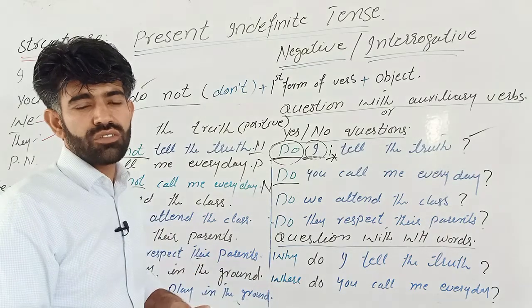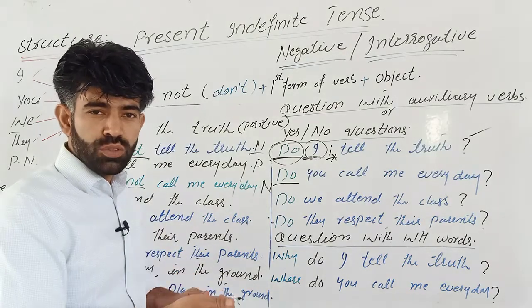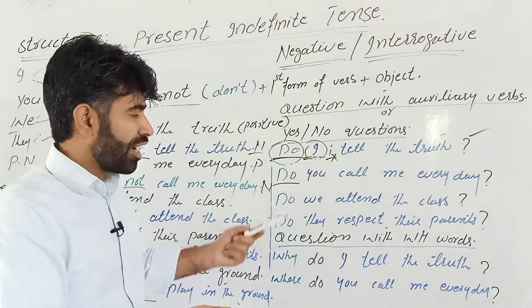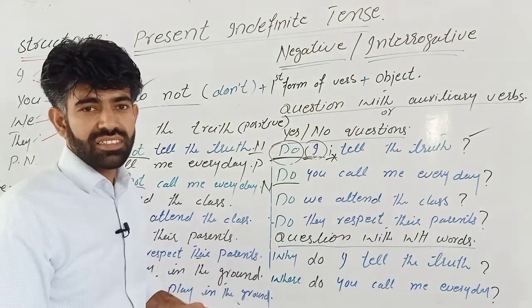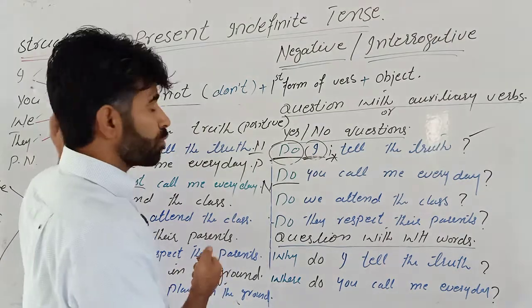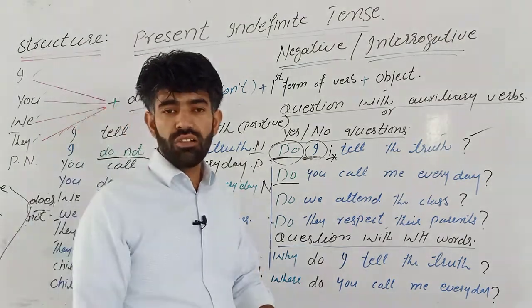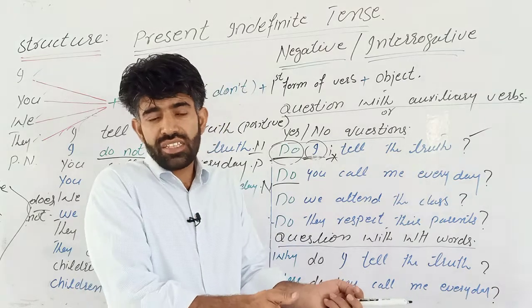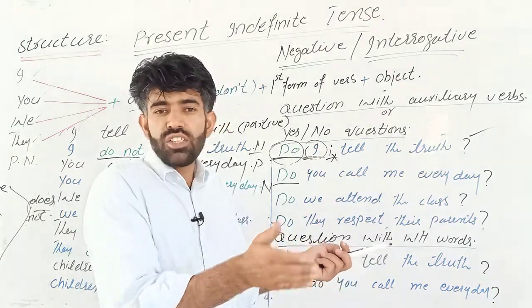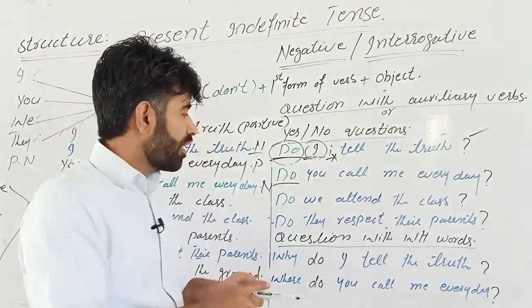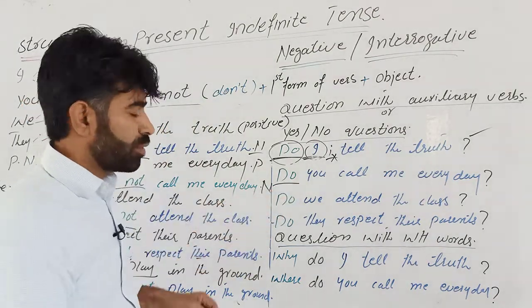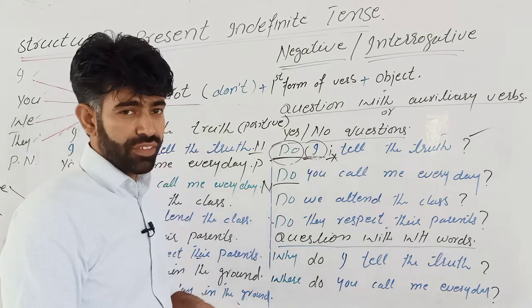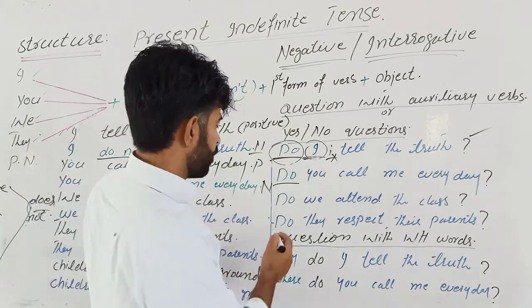Try making some of your own sentences. Try to use a few verbs in the sentences. Try to make positive, negative, and interrogative sentences, and try to make sentences with he, she, it and singular noun, and then in the same way try to make sentences with I, you, we, and they. Only then will you understand it, and you will be able to use it. Otherwise, this will be just a waste of time, and you don't have time to waste. So let's move toward the next sentence.